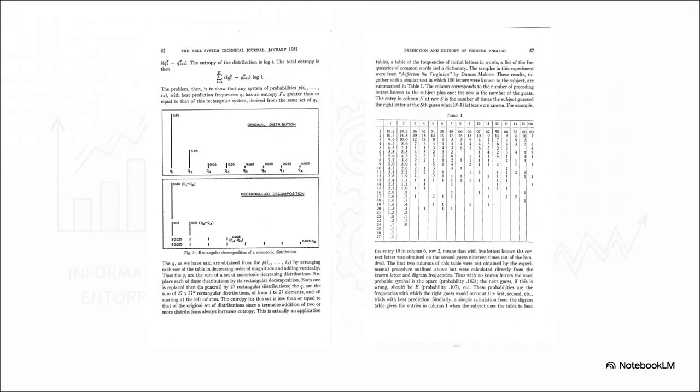What's really incredible about his process is how Shannon took all of this intuitive human data and brought it straight back into the realm of hard mathematics. He used his human data to establish mathematical inequalities through a process called rectangular decomposition. Essentially, he proved that an ideal predictor, a theoretical perfect machine, would have an entropy score lower than or equal to his human subjects. He literally turned human intuition into definitive upper and lower mathematical bounds.